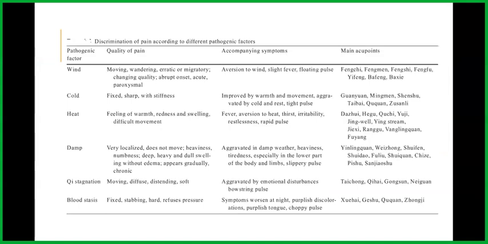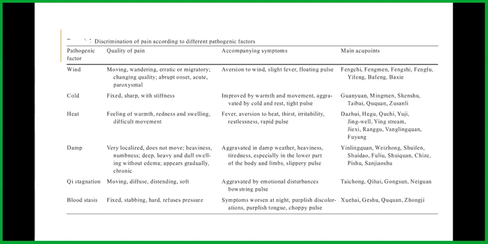Discrimination of pain according to different pathogenic factors. So here we look at the pathogenic factor, the quality of pain, and the accompanying symptoms. For the pathogenic factor of wind, the pain will be moving, wandering, erratic or migratory, changing quality, abrupt onset, acute, and paroxysmal. And the accompanying symptoms are aversion to wind, slight fever, and floating pulse.